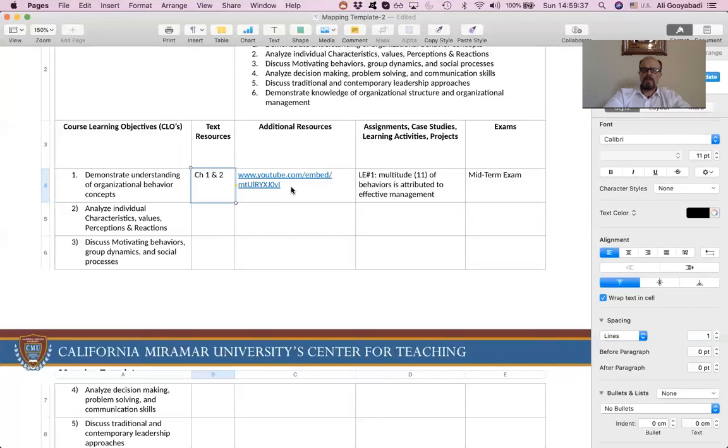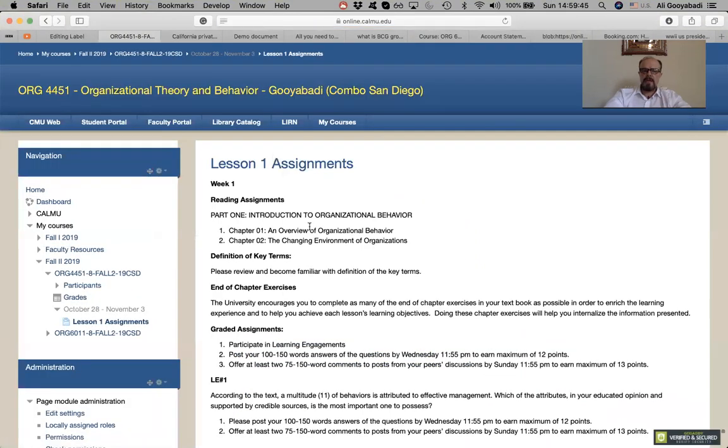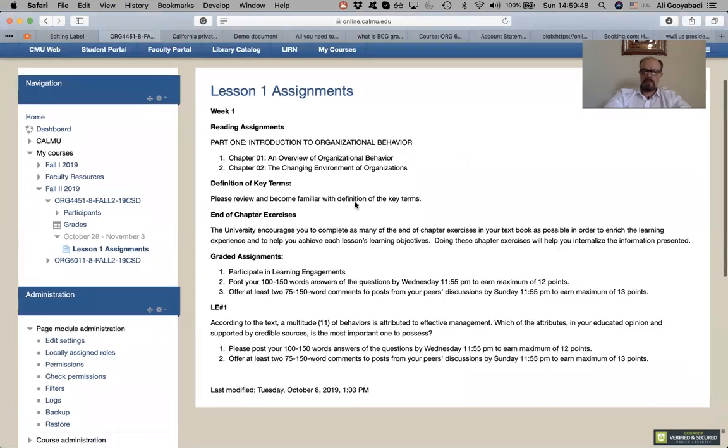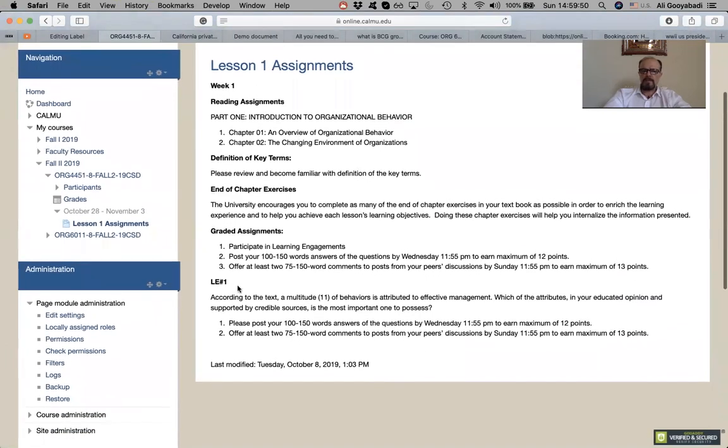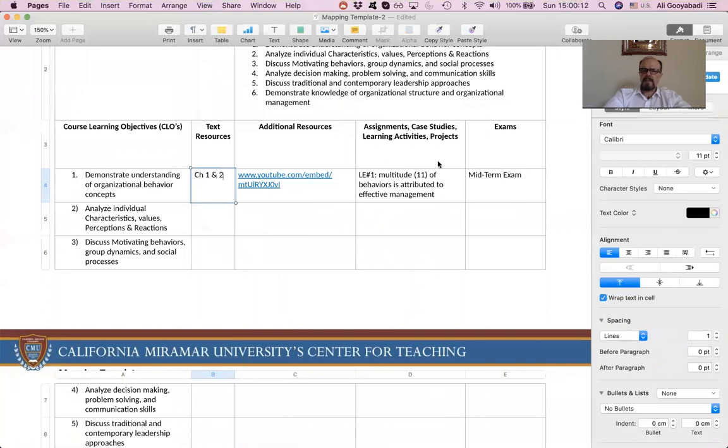Now, there is also a learning engagement in this particular case, which all you have to do is take a look at your lesson 1 assignment, and it shows that you're supposed to read these 2 chapters. And obviously the learning engagement number 1 looks at taking a multitude of 11 behaviors that attribute to effective management, and look to see how it would be important within an organization and how it interacts. So you do want to put a reference there. That's what I put here, meaning assignments for case study.